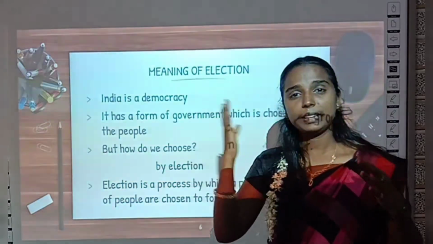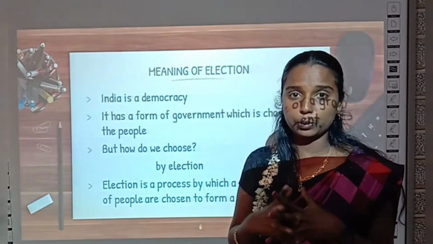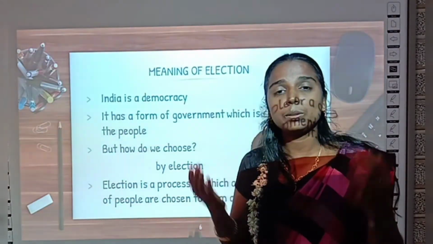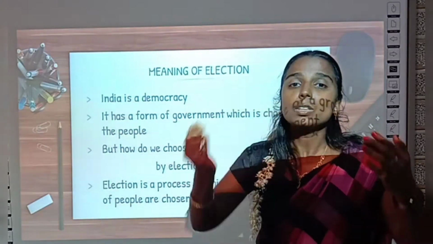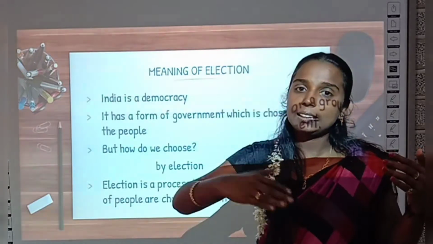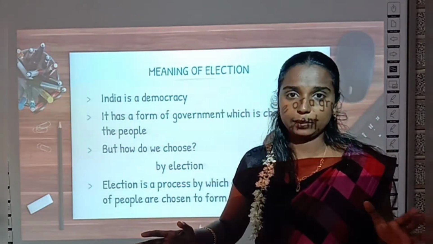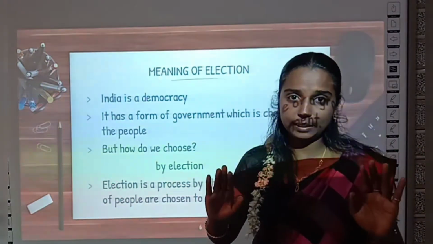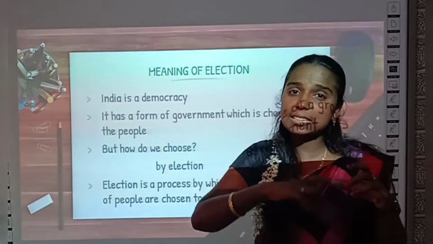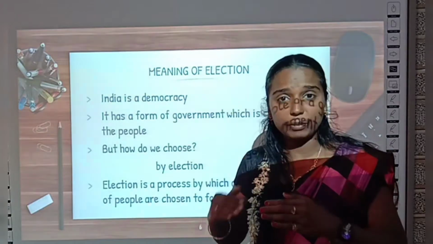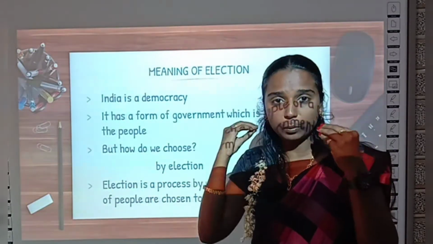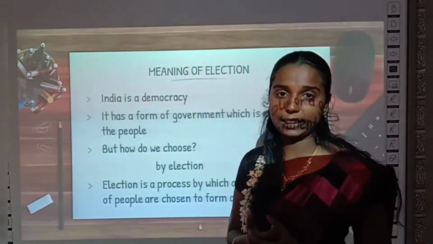In previous years, in the past, kings ruled us, right? How were they ruling? Not based on the people's wish, okay? Their own sons and daughters would rule the country. Other people could not rule the country. Only the king's family could rule. So that is not a democratic country, okay? But nowadays we are selecting our own leaders. So that is democracy, okay?